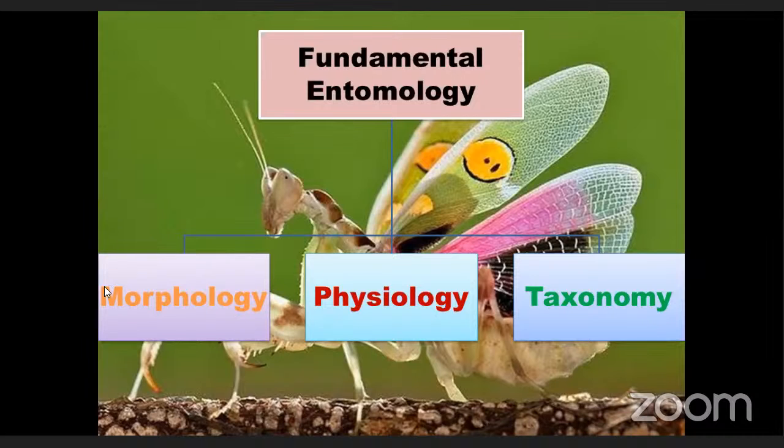In case of morphology, morphology means the external characters of an insect. You can imagine our body: the external characters, hands, legs, eyes, nose. These are the external characters visible to another person. Like that, the external characters of an insect. You can see this picture. By seeing we can say head is there. Like that, this is the antenna, and eyes, mouth parts.